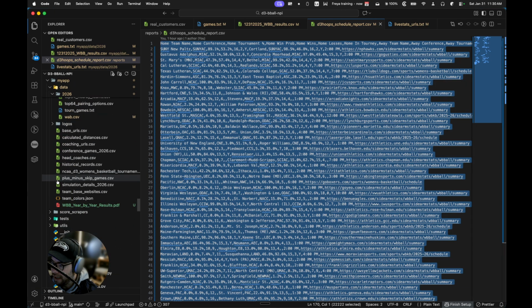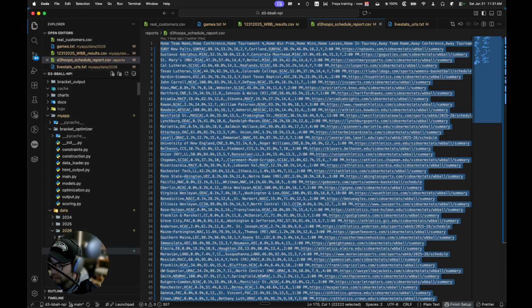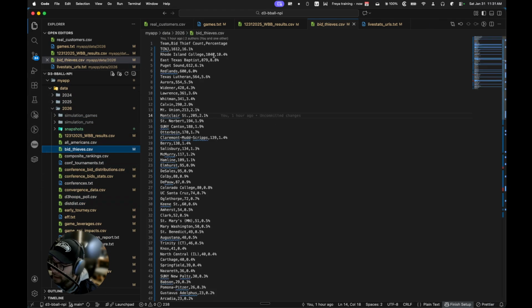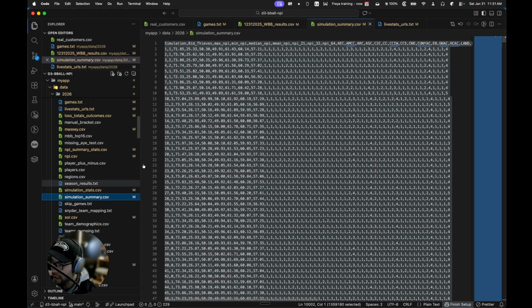I keep data from each of my simulations on bid thieves. And so we can see who are the most common bid thieves. TCNJ is one in 16% of my simulations, so 1,612 out of 10,000. Rhode Island College, East Texas Baptist, Puget Sound, Redlands, and 6%. Texas Lutheran, 5.6%.